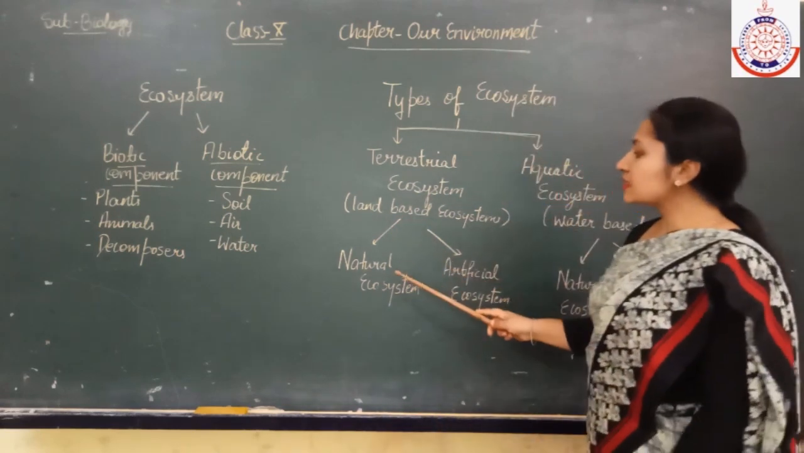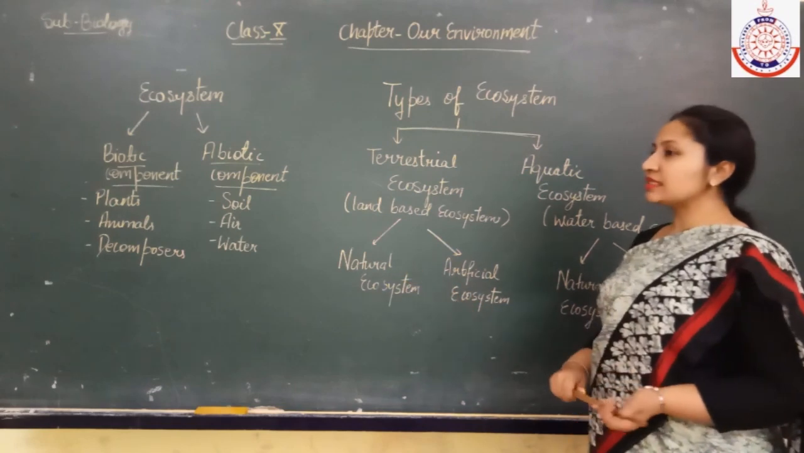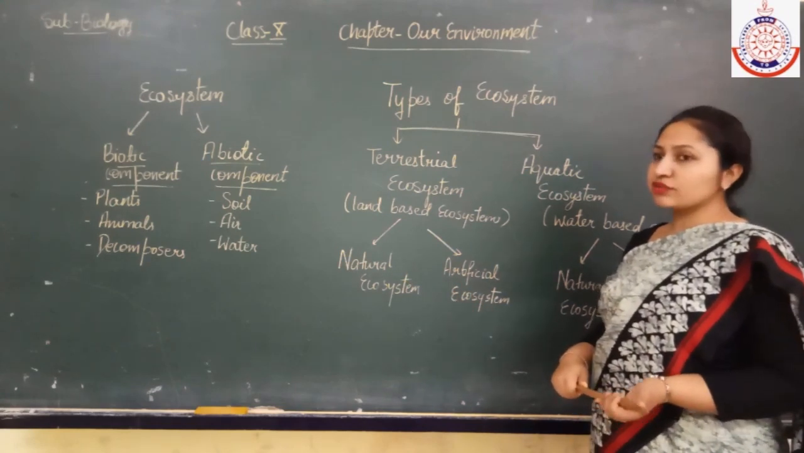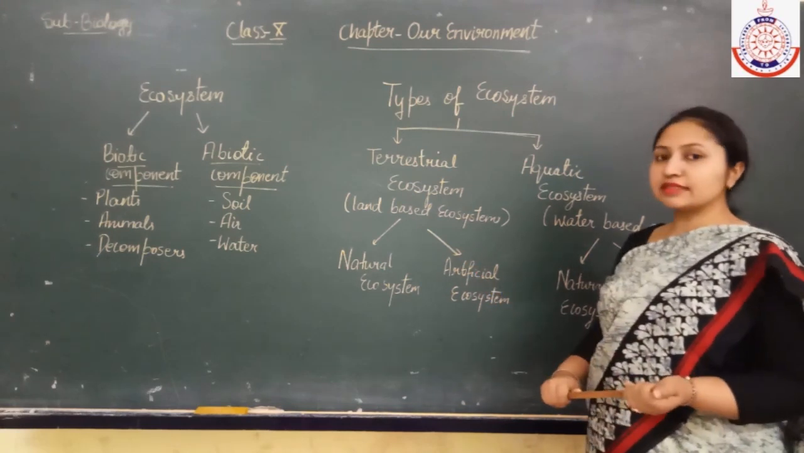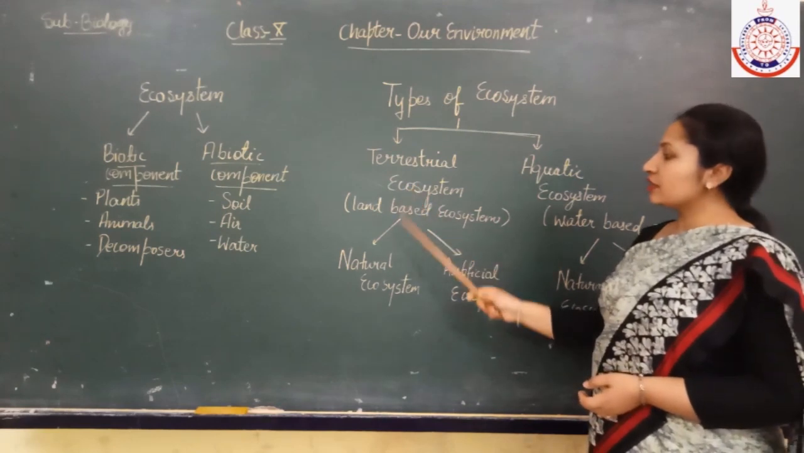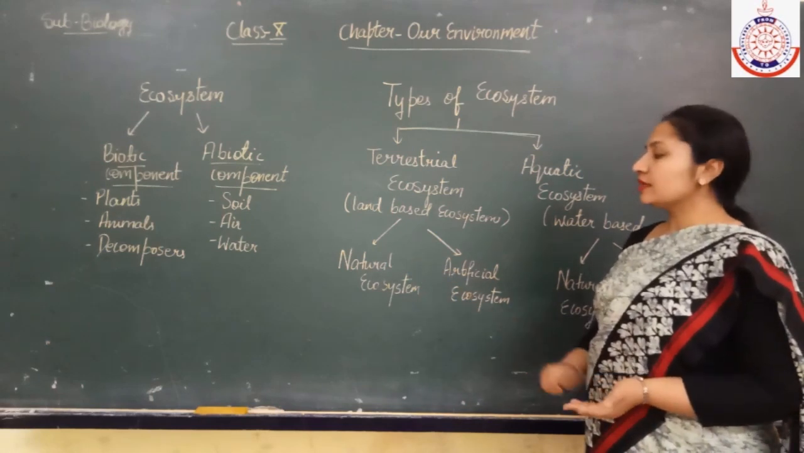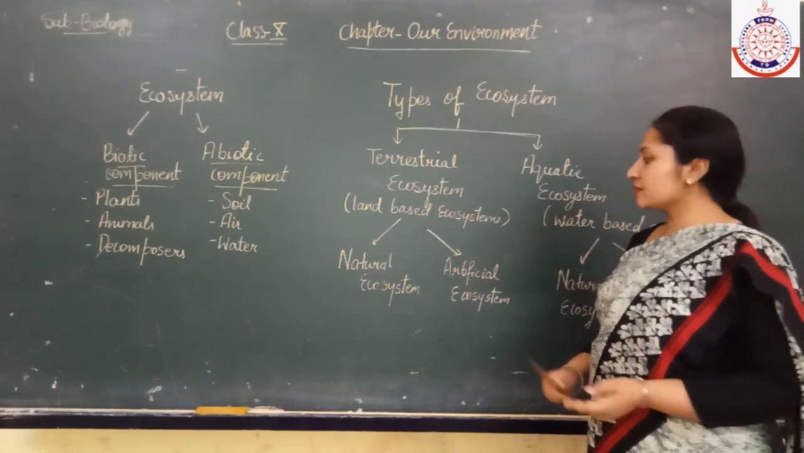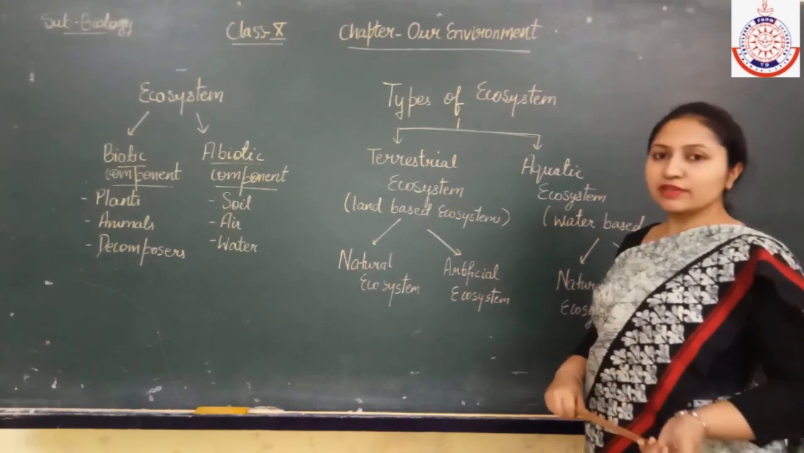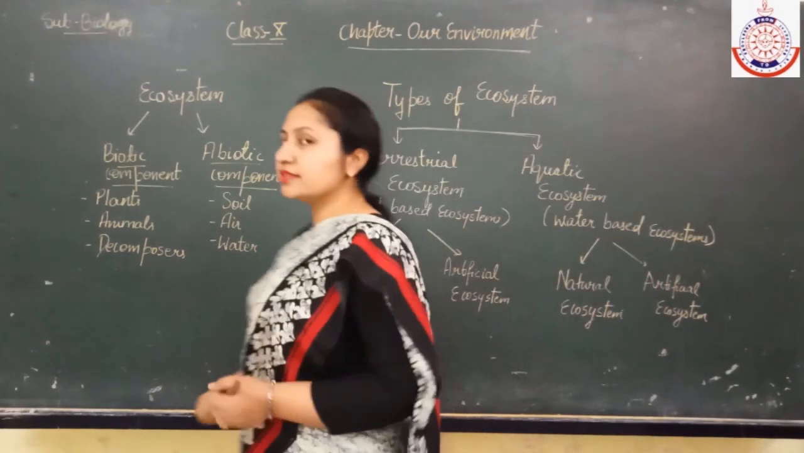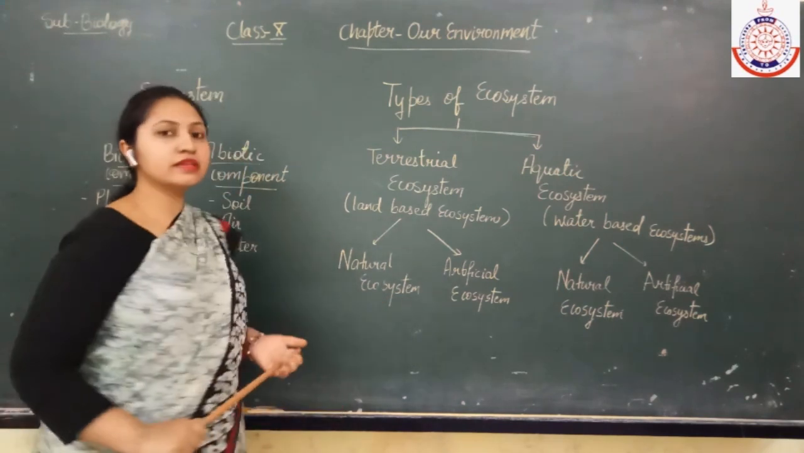So what are these natural ecosystems and the artificial ecosystem? Natural ecosystem means the ecosystem which is present naturally, meaning there is no interference of man-made things, and artificial means that it is man-made. So terrestrial ecosystem which is natural, like the natural vegetation, will come under the natural ecosystem. And for the artificial ecosystem in case of the terrestrial ecosystem, can you give an example? Yes, like gardens, parks, they will come under the terrestrial artificial ecosystem.